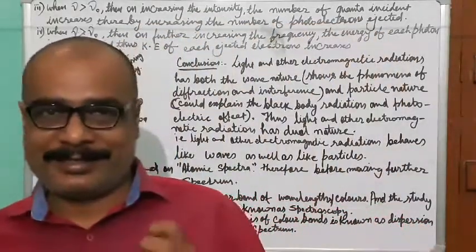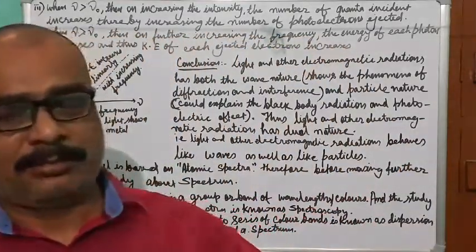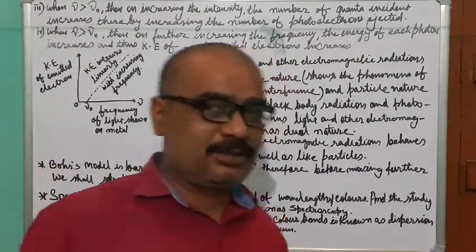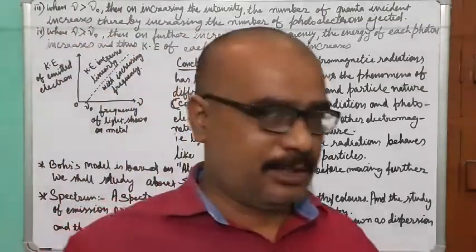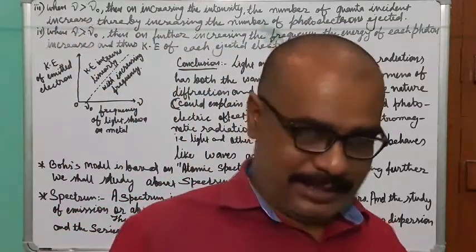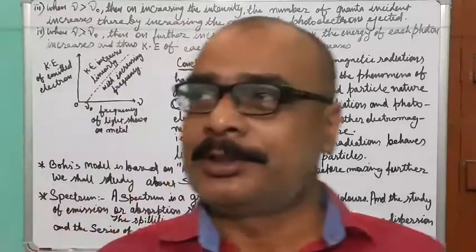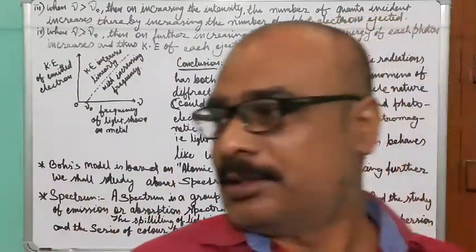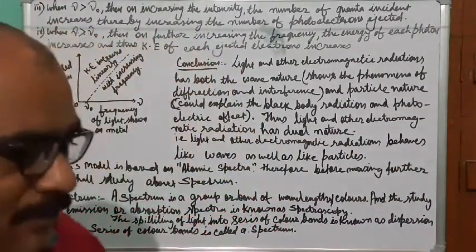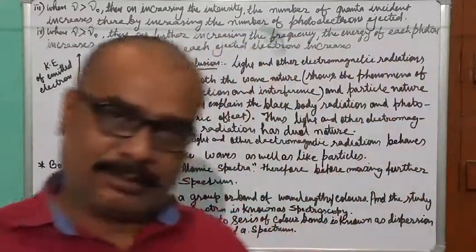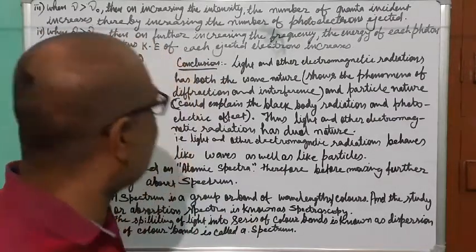So what is the modern theory? It is a combination of Maxwell's wave theory of radiation and Planck's quantum theory. When you combine these two theories, only then will you be able to explain all the properties of electromagnetic radiation as well as light. Light is also a part of electromagnetic radiation. We talk about light separately because it is visual, everything is visual. That is why light is more important, and that's why every time we take the example of light. But it is also one of the electromagnetic radiations.